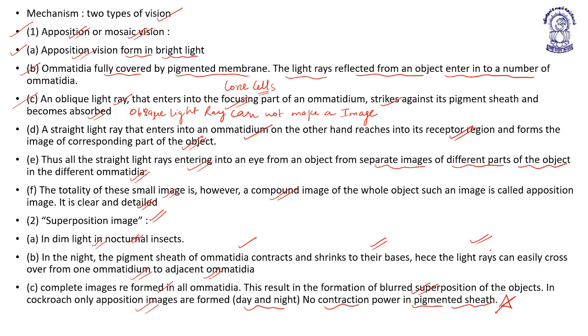In the night, the pigment sheath contracts, and that is why the light rays can pass through adjacent ommatidia. The complete image is reformed in all the ommatidia, resulting in a blurred superposition image of the object. In cockroach, only the apposition image or mosaic vision is present because the contraction power of the pigment sheath is absent.